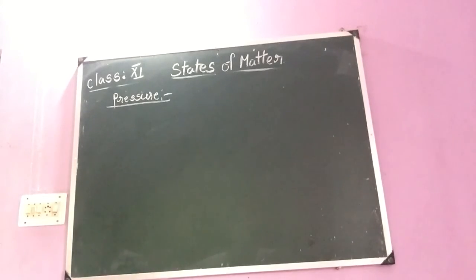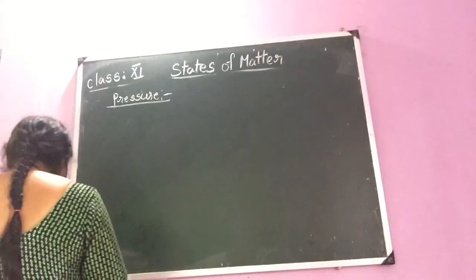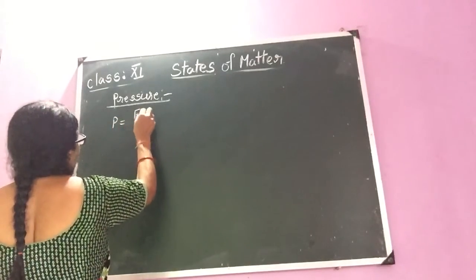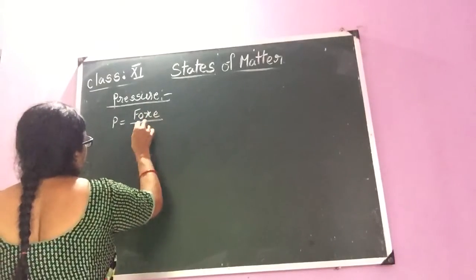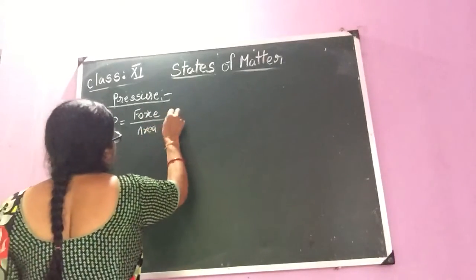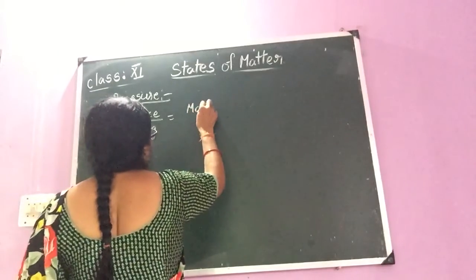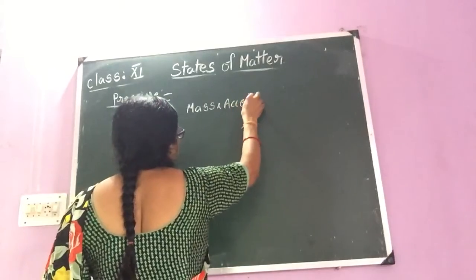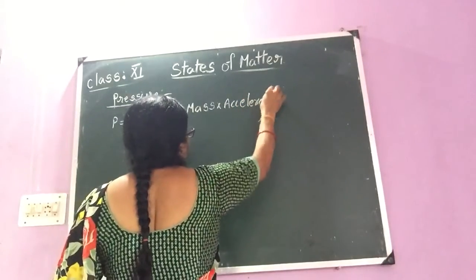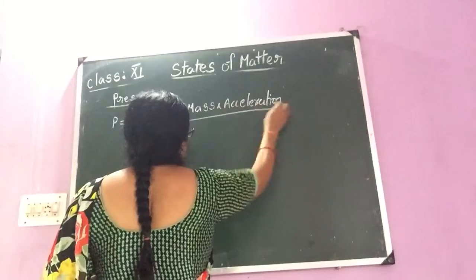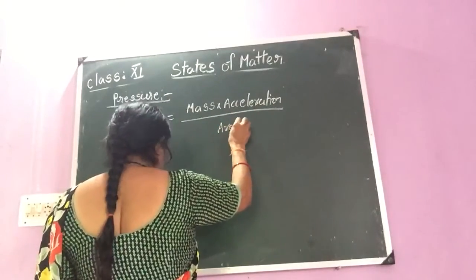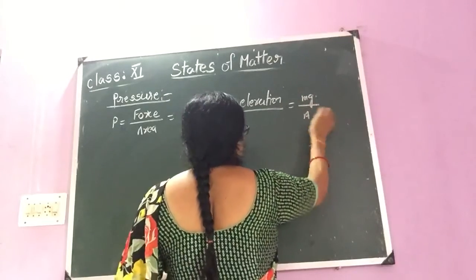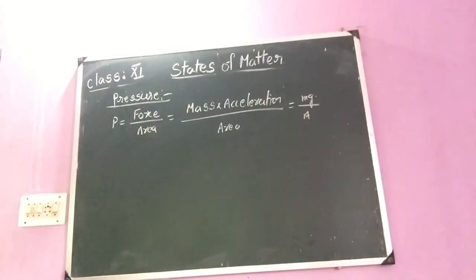P is equal to force upon area, is equal to mass into acceleration upon area. I think you have studied in physics also. That is equal to mg upon A. Clear, children?